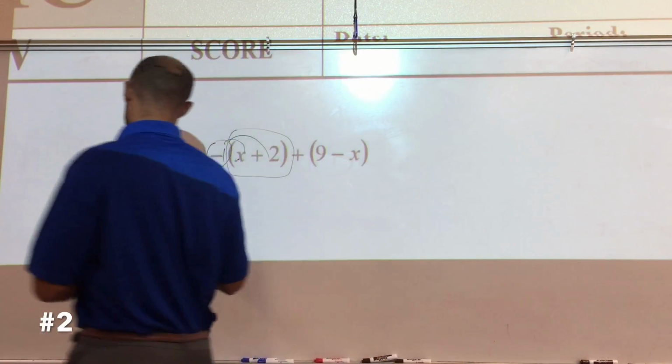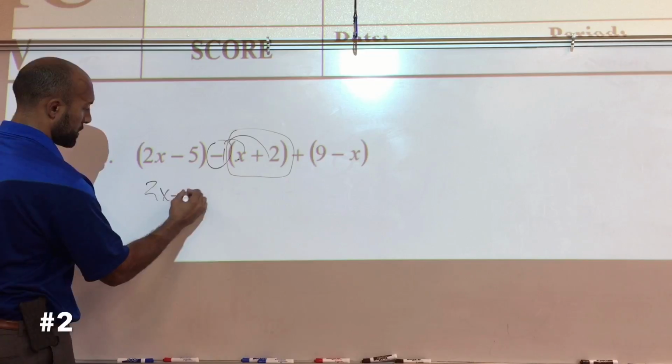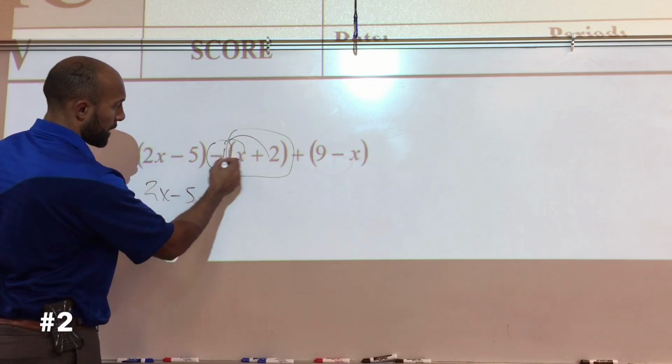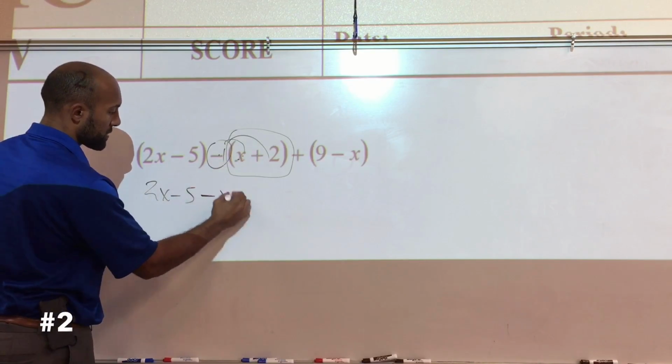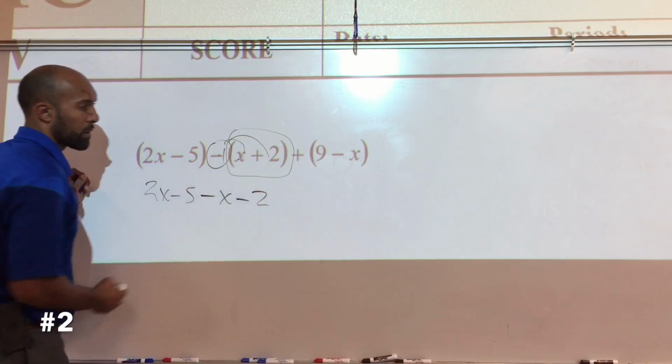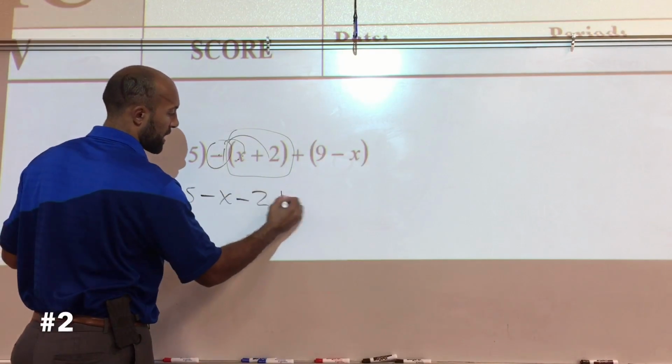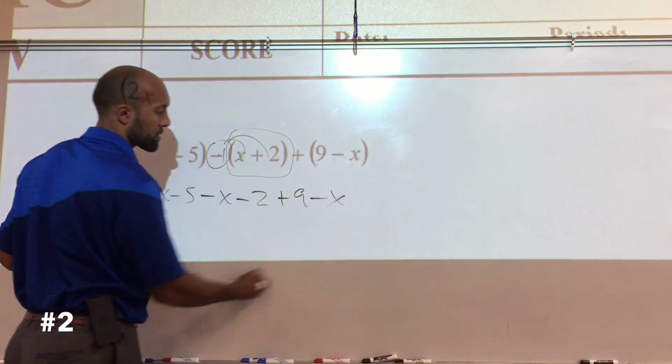Okay, so I'm just going to write it out. 2x minus 5. Minus, remember this becomes minus, 2 becomes negative also. And then this is plus 9. And then this is still negative x.